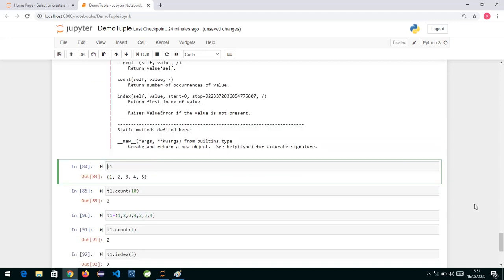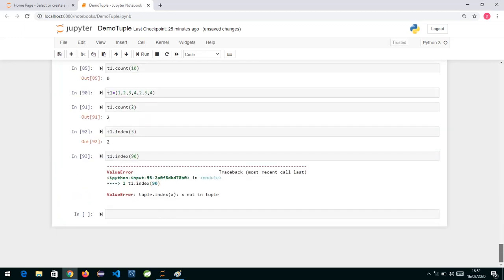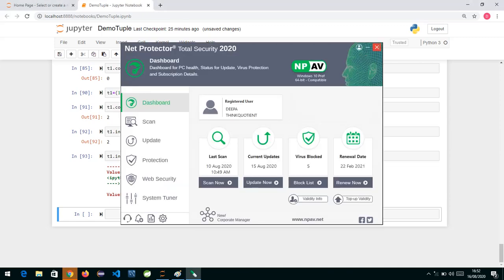Okay, that's what we can see over here also. So the index function returns the first index of the value. Whatever value you pass, it will take the first index. If that value is not present, it will give you an error, a ValueError. So what we can do is the way we did previously: first check whether it's there or not using the in operator.